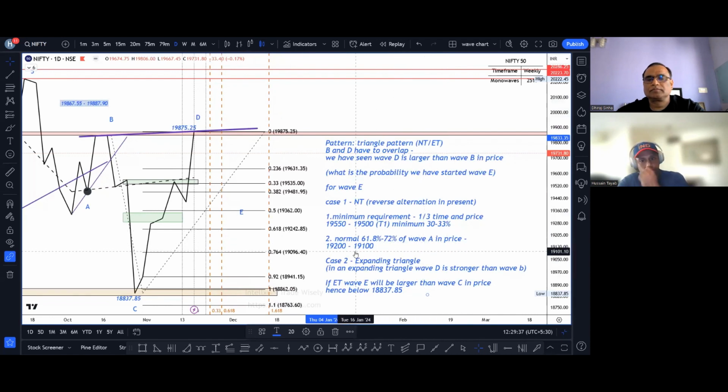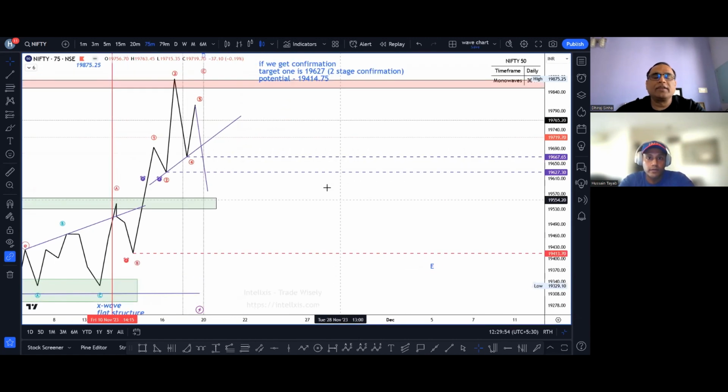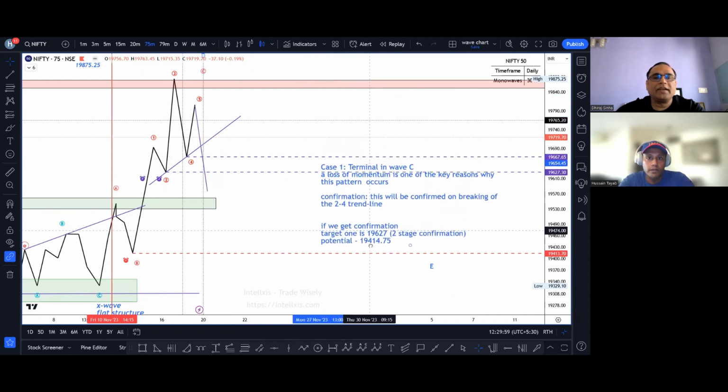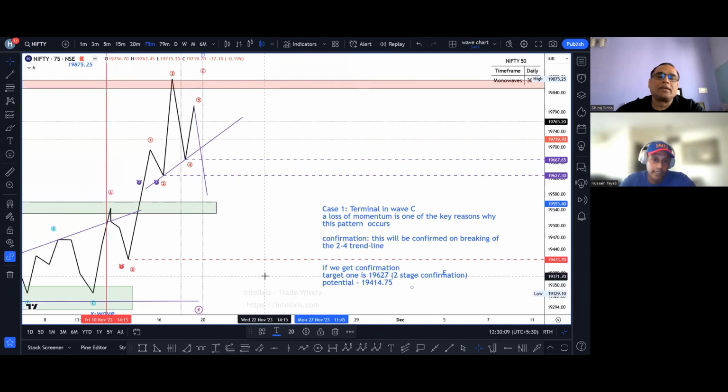उसके नीचे जाता है तो 19,200, 19,100. Just one quick question, and maybe that clarification will help our viewers to understand the terminal impulse as well. If you go back to the 75-minute, since one of the conditions of a terminal impulse is that once it is confirmed, it will retrace the entire leg. For example, here it should come down to 19,413. That's right.